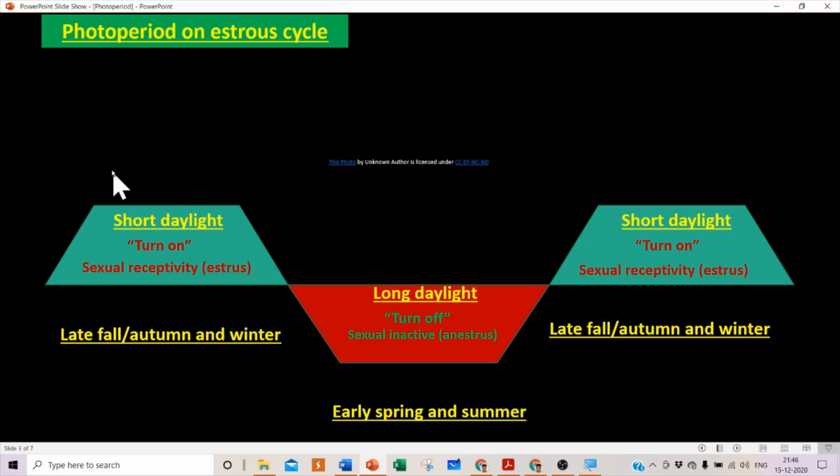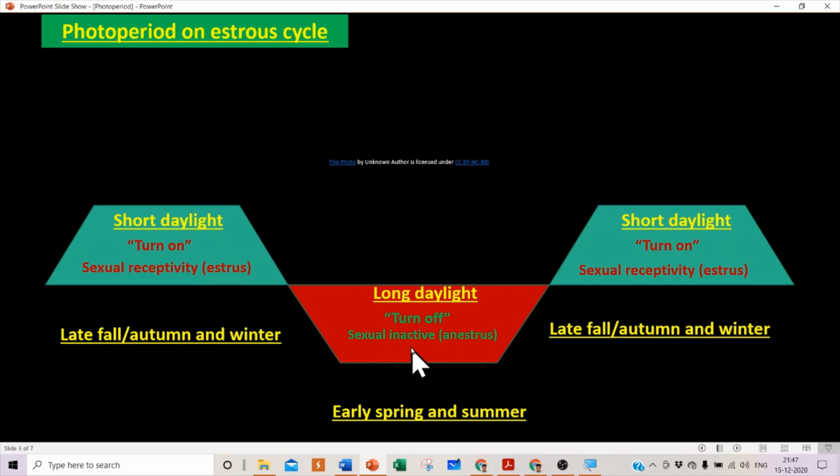Sheep and goat which are living in the temperate zone show the signs of estrus, or sexual receptivity, their reproductive activity, during the short daylight. It is turned on. During short daylight, they come into estrus, and during the estrus they receive the male. During this period they show the signs of estrus. But during long daylight, their reproductive activities turn off.